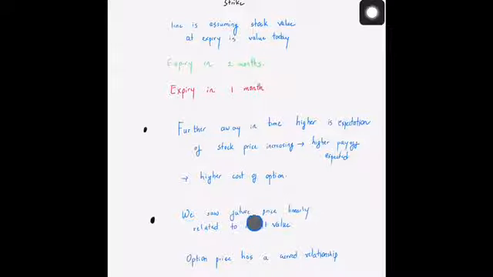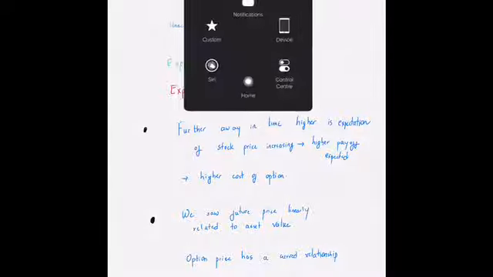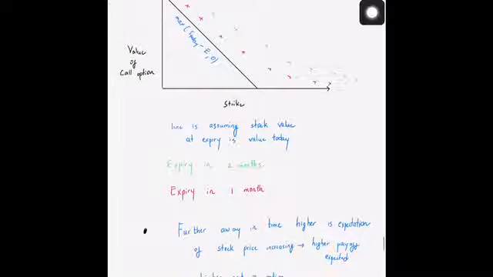Now, as I had explained to you, when we looked at the pricing of the futures, what we saw was that the pricing of the futures was linearly related to the asset value. However, option price has a curved relationship. This is something that we will study. You have already seen in this graph that as a function of expiry, the option value is already curved. As a function of the strike price, the option value is already curved. What we will see is that the option value is also curved as a function of the stock price.